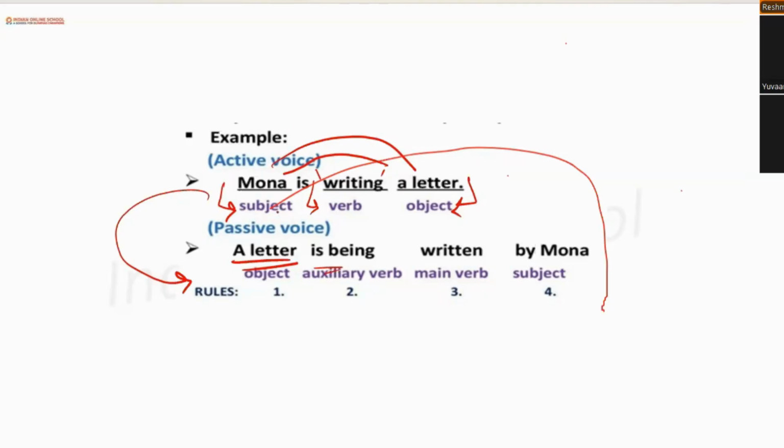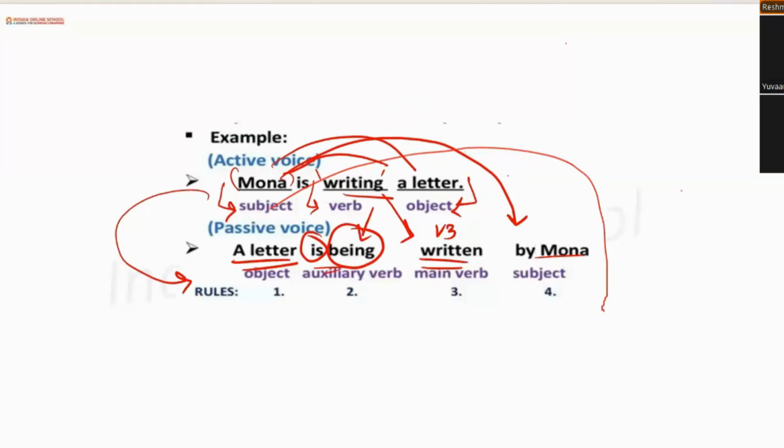Whenever it is continuous, we will be adding an auxiliary and then "ing" with "being". Like it was writing, so it became being. And then the V3 form will be there of the main word, that is writing. Writing's third form of verb is written. And "by Mona", which was the subject in the active voice, we are just placing at the end of the sentence, right? Yes, ma'am. So the rules are clear.